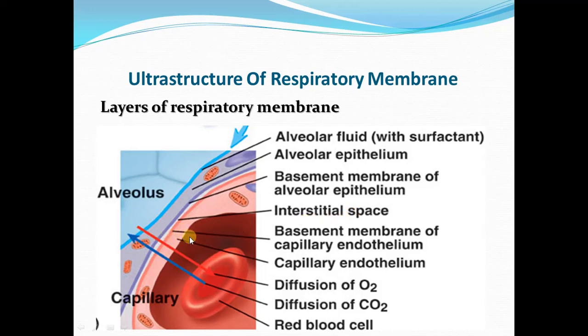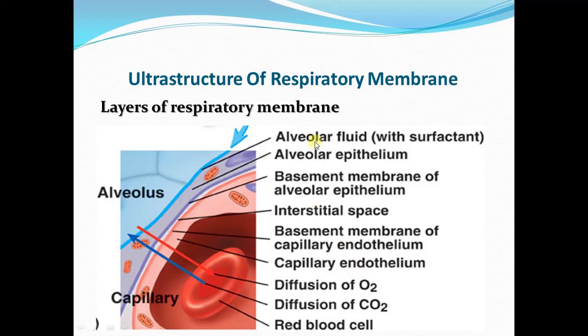Then the next layer is formed by the basement membrane of the capillary endothelium, and on it are present the capillary endothelial cells. So we have 6 layers.